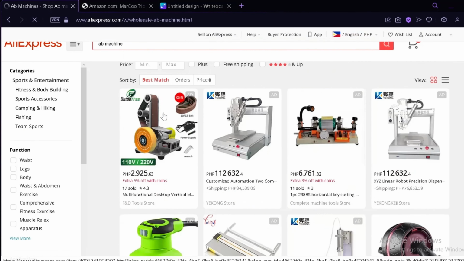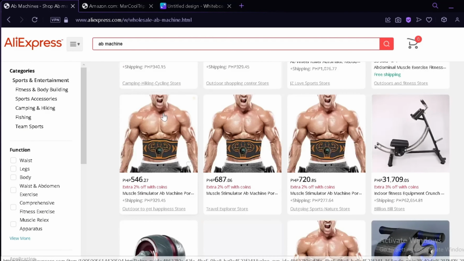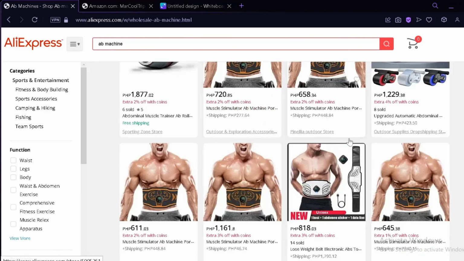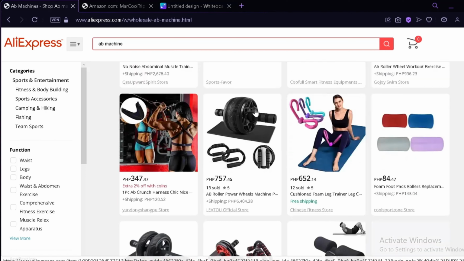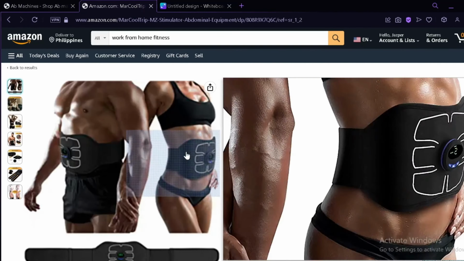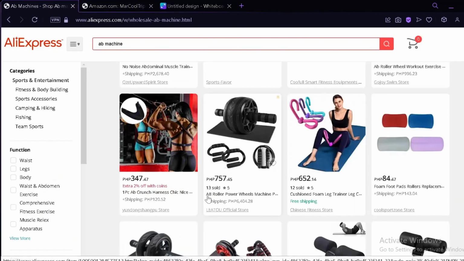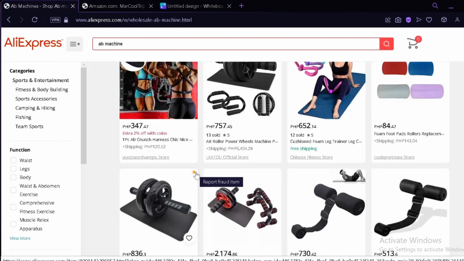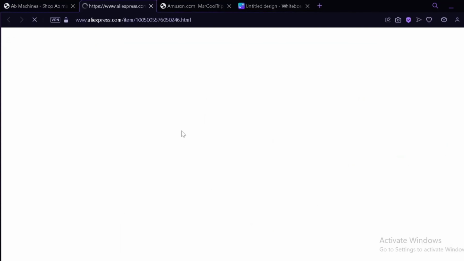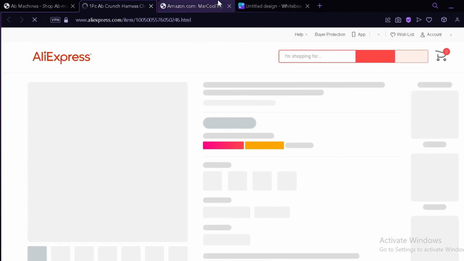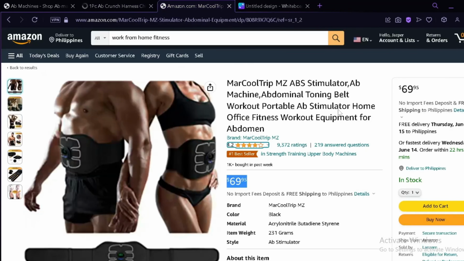So we are going to check out our products over here. As you can see, we have different products over here. Although not very similar, we can see some similarities over here. For example, this one over here. Now, we could look for more products. You get the idea. You're going to look for popular products in Amazon, search them on AliExpress. So for example, we're going to go with this one over here.